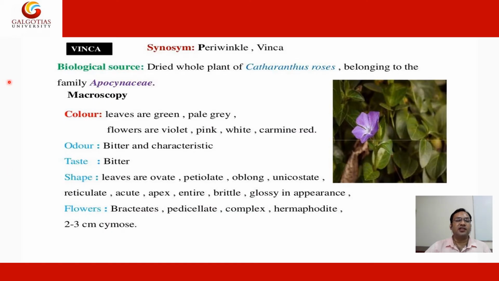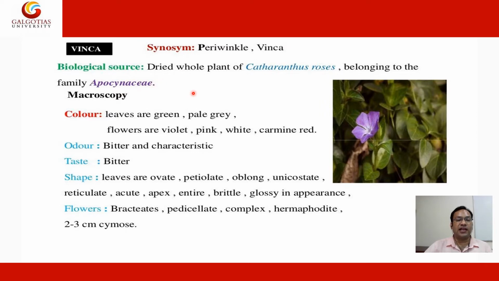The first drug is Vinca. The synonyms are periwinkle or Vinca, also called Sadabahar. This is a very easily available drug, mostly used for ornamental purposes in the garden, but it has a potent anti-cancer drug. Biological source: the dried whole plant of Catharanthus roseus, also called Vinca roseus, belonging to the family Apocynaceae.